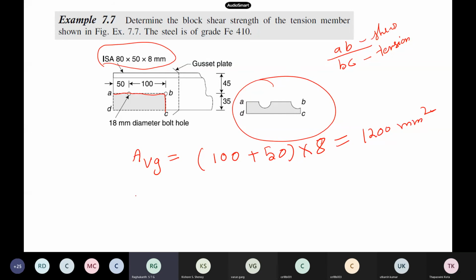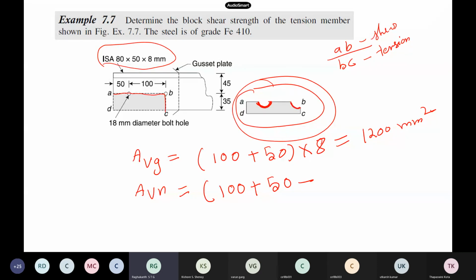Then we have to calculate Avn and the net tensile area. This is a little bit tricky. You can see 100 plus 50, this is the original one, and now you have to subtract the bolt holes at this size. Here it is only half.